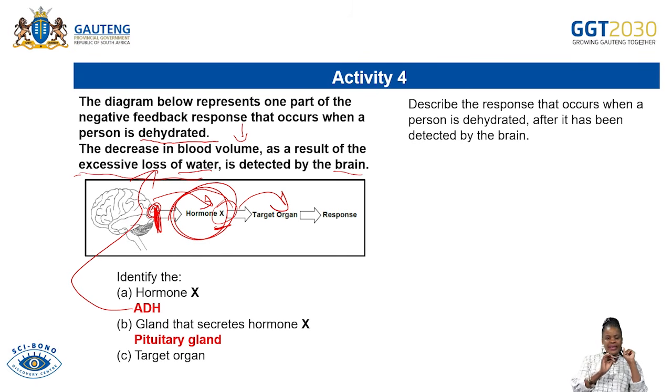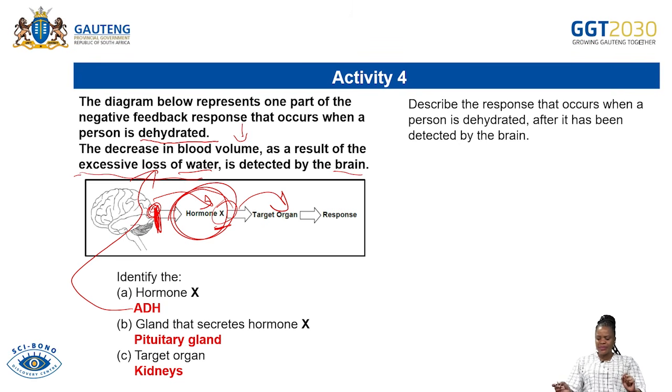So the target organ in this regard will be the kidney, or the kidneys. Why are we saying kidneys? Because humans have a pair of kidneys. So in other words, we all have two kidneys. So the target organs there will be the kidneys. That's why the answer is the kidney.